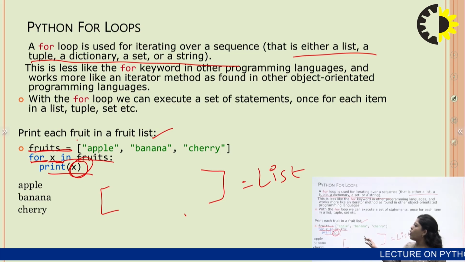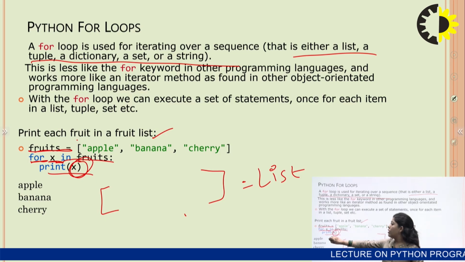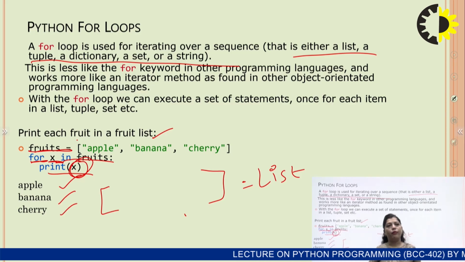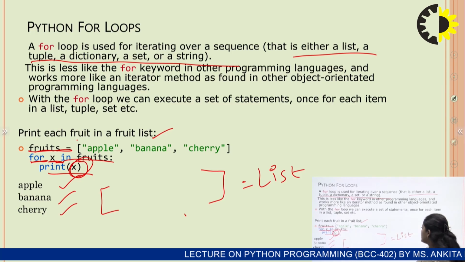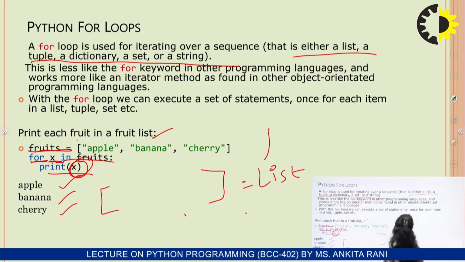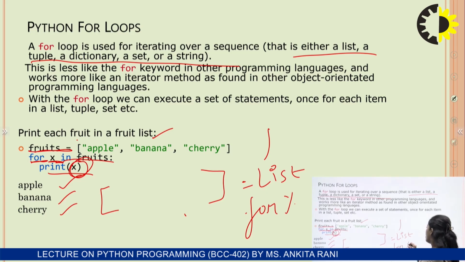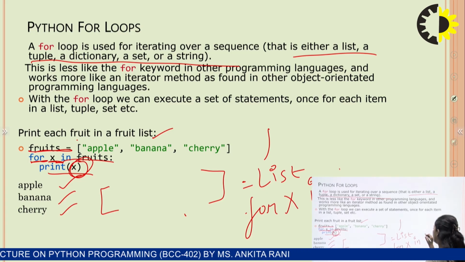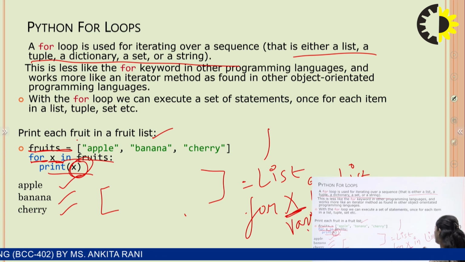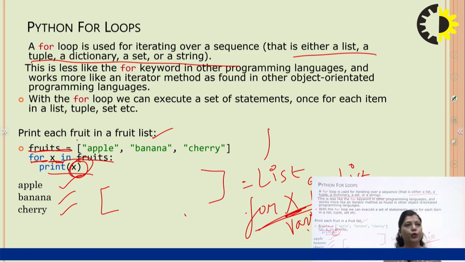So, if we print x, the output is apple, banana and cherry. This is the output. This is the syntax of the for loop: for x in list. In this, we use the variable.